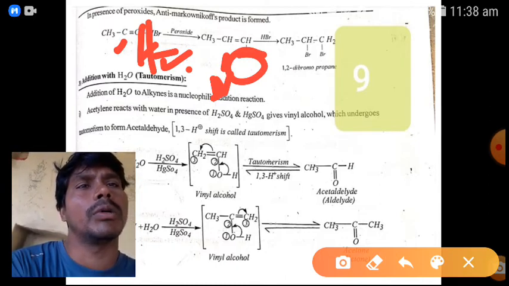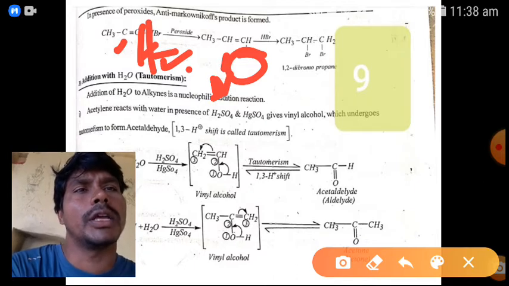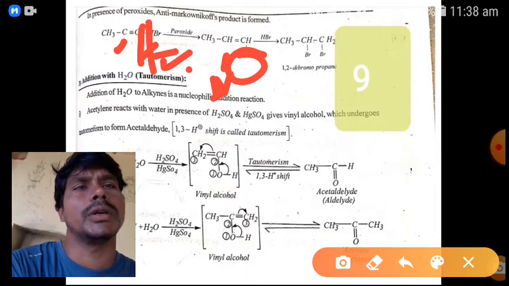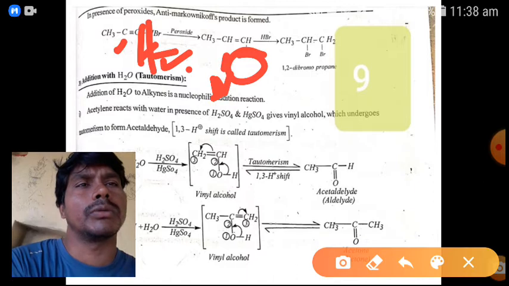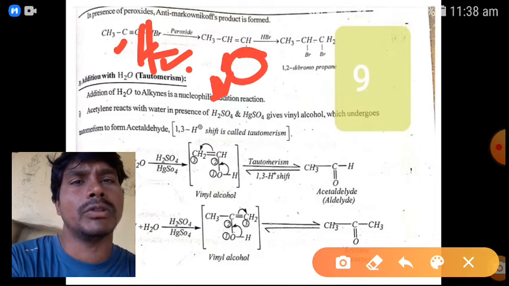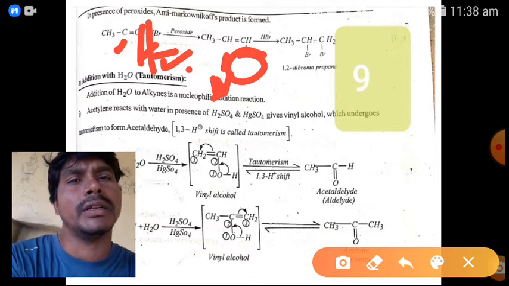1,2-dibromopropane. This is the peroxide effect. CHBr here, CH. So we should carefully examine Markovnikov law and anti-Markovnikov law. Markovnikov law means without peroxide. So the negative part of the reagent attacks the carbon which has less number of hydrogens. In the peroxide effect or Kharash effect, the negative part of the reagent attacks the carbon which has more number of hydrogens.